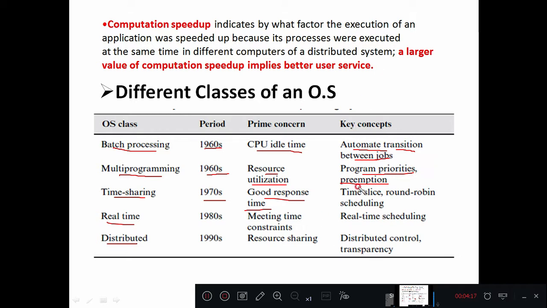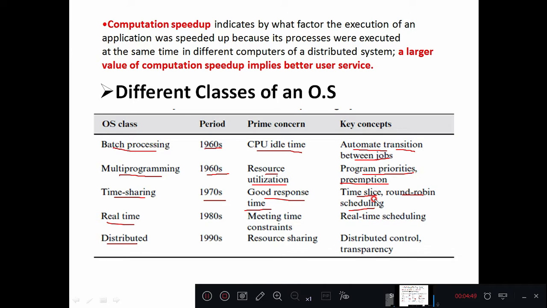Next, what was the key concept? Time slice, round robin scheduling, right? So we are going to discuss these things in detail. As we have already discussed, scheduling was the main task of an operating system, which is handled by the part of an operating system which we call the scheduler, right? So the scheduler will select a user program, and it will be given to a CPU, right? With a timestamp, right?